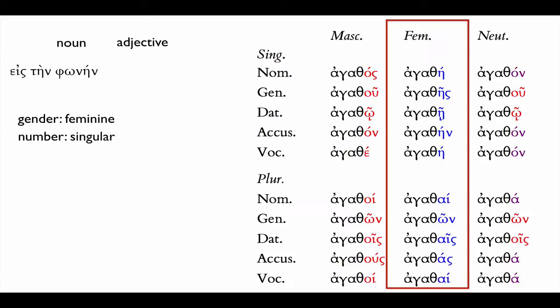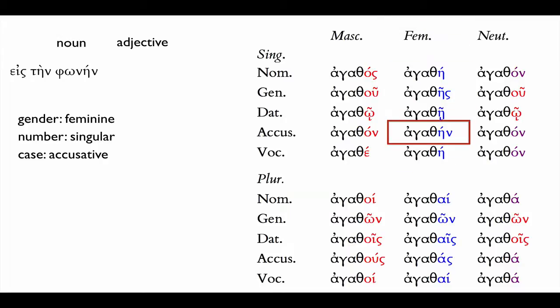What's its number? Its number is singular, and so we can reduce our options still further. And what is its case? Well, phōnēn is accusative, so we narrow our options down to the accusative, and we have a match. Eis tēn phōnēn, tēn agathēn is how we would say toward the good voice, or toward the nice sound.